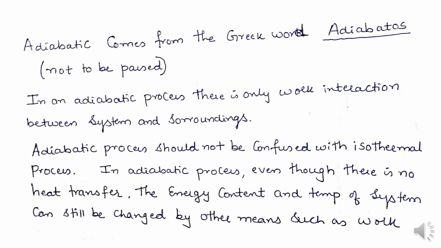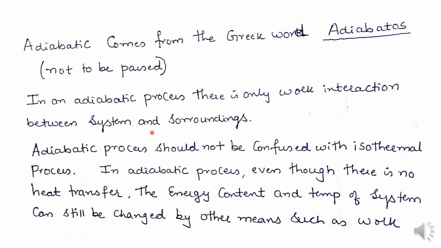And this word adiabatic comes from the Greek word adiabatos. The meaning of adiabatos is not to be passed. So in an adiabatic process, there is only work interaction between the system and the surroundings. There will be no heat interaction, because adiabatic means the heat is not flowing from the system or entering the system. There will be only work interaction in the adiabatic process.